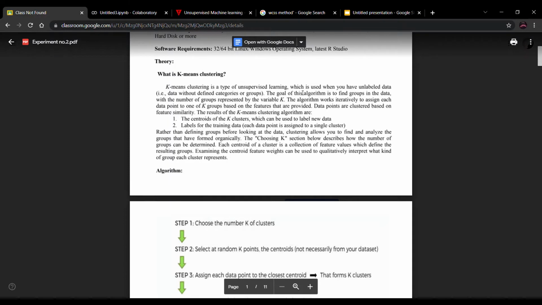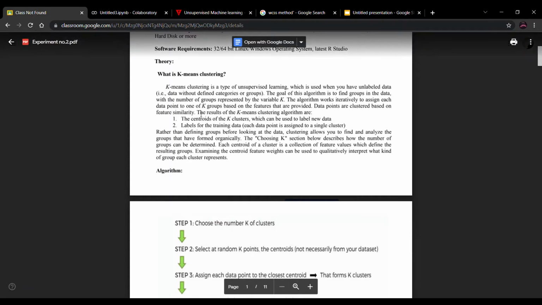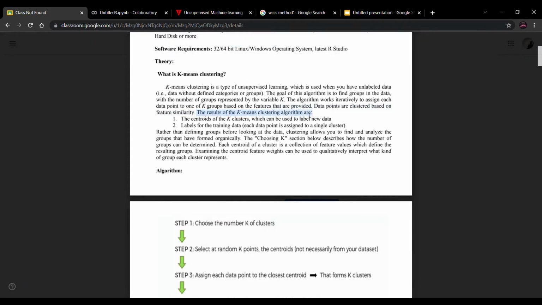The main motto of the k-means clustering algorithm is that with the help of k-means clustering, we are able to find the centroids of k clusters, which are used to label new data. After that, there is labeling for training data, where each data point is assigned to a single cluster.